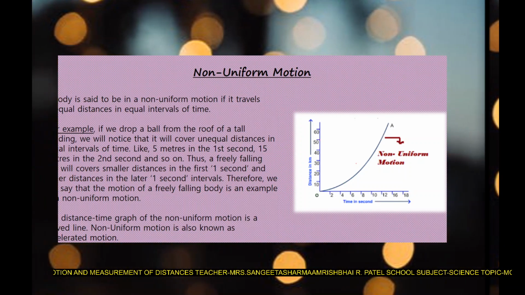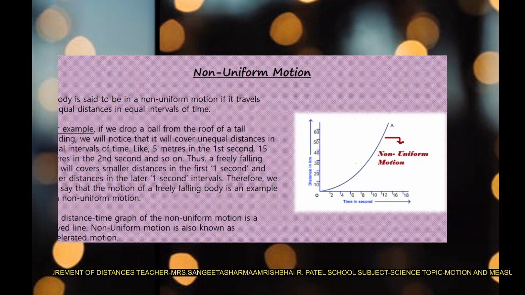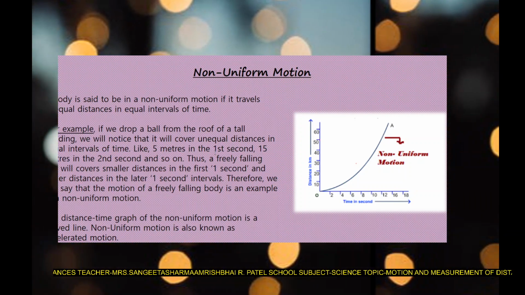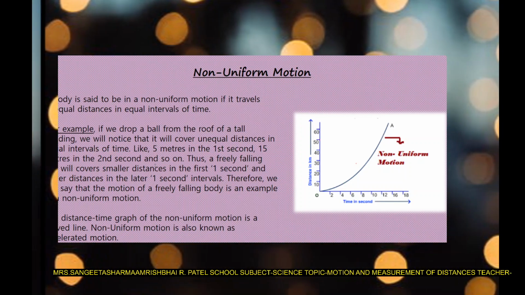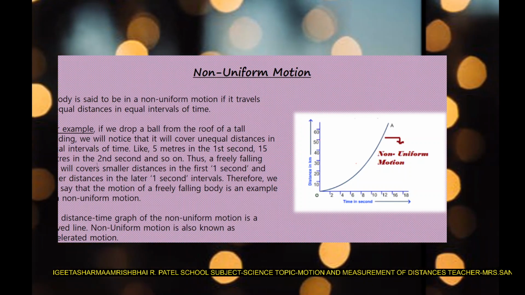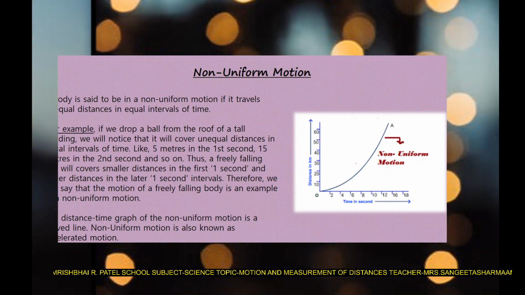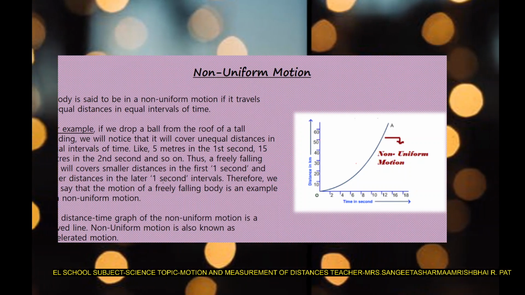Example, if we drop a ball from the roof of a tall building, we will notice that it will cover unequal distances in equal intervals of time, like 5 meters in the first second, 15 meters in the second, and so on. Thus, a freely falling ball will cover smaller distances in the first second and larger distances in the later one second intervals.